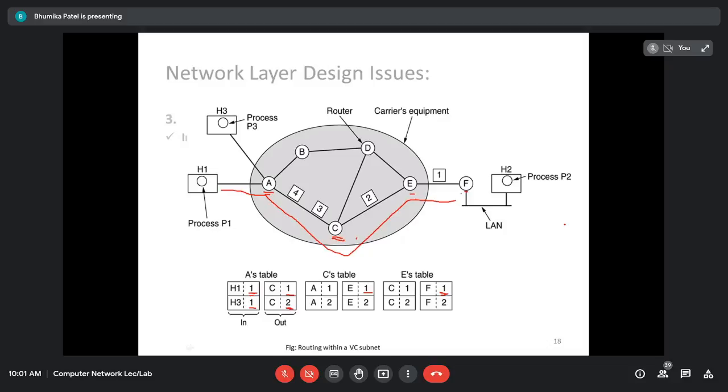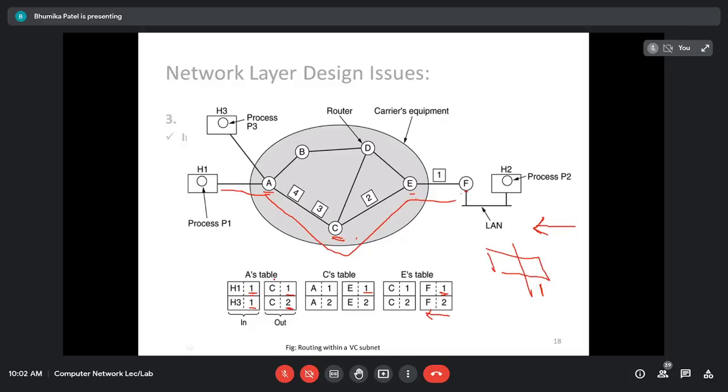Why? Because if there is any response going to be sent from the host 2, right? For example, host 2 is going to send a reply to the host 3. So what will it do? It will also create a message, right? And what will it do? Actually, it will use host connection number 1 only. But if connection number 1 is used, what will happen?